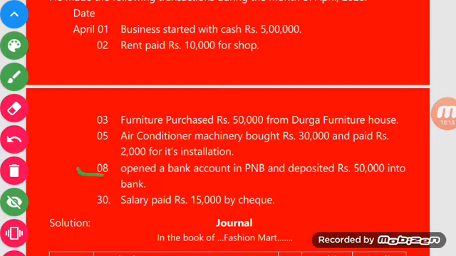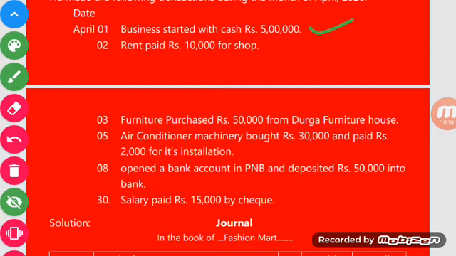How are these transactions recorded in the book, one by one? So listen, the first transaction is business started with cash rupees 5 lakh. Find out the two accounts that are affected by this transaction. These two accounts are, the first is cash account. One point to be noted here,